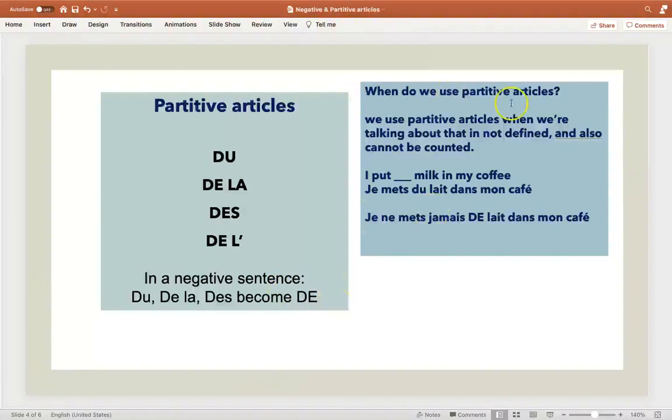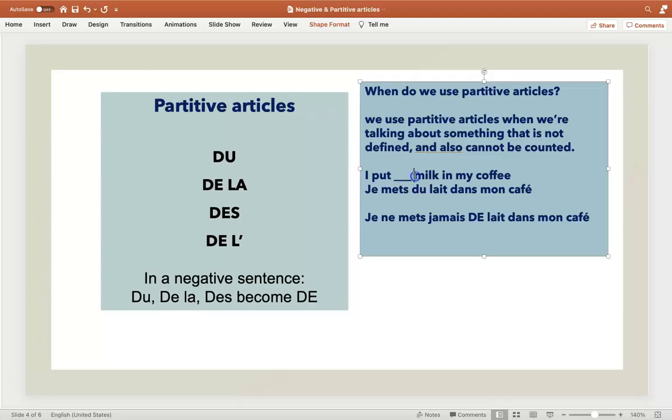So when do we use partitive articles? We use partitive articles when we're talking about something that is not defined and also cannot be counted. For example, I put milk in my coffee. Now, I can't count milk in this situation. I'm not saying I put a cup of milk in my coffee. I can count a cup. 1 cup of milk, 2 cups of milk, 3 cups of milk. But if I just say I put milk in my coffee, I can't say 1 milk, 2 milk, 3 milk. So it's not a countable word.